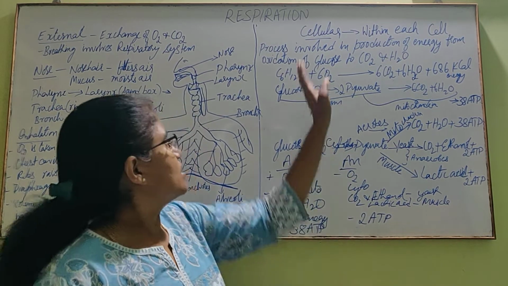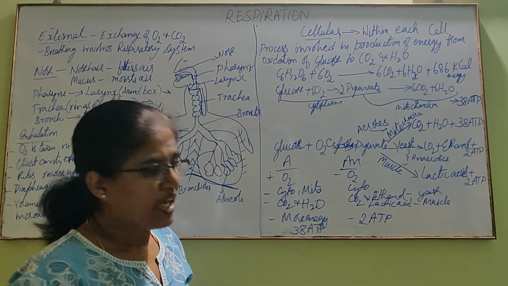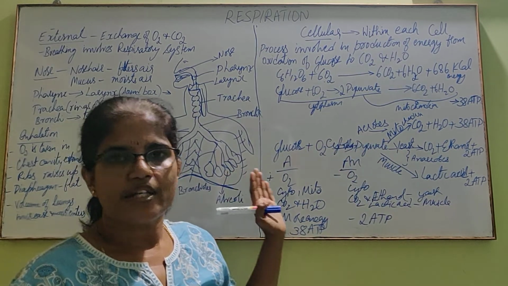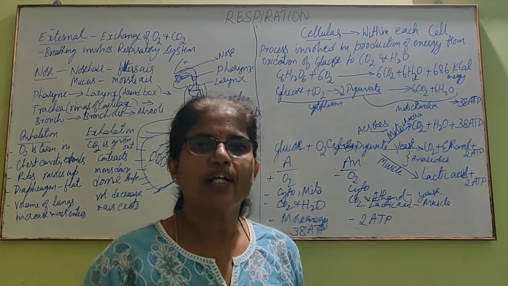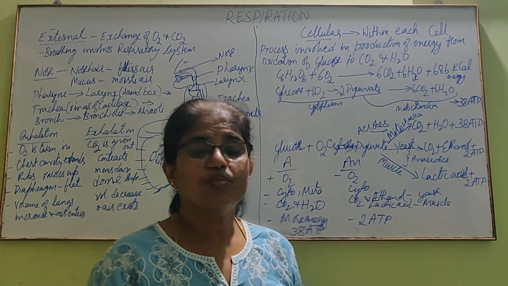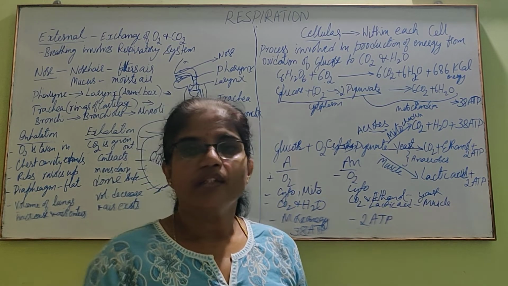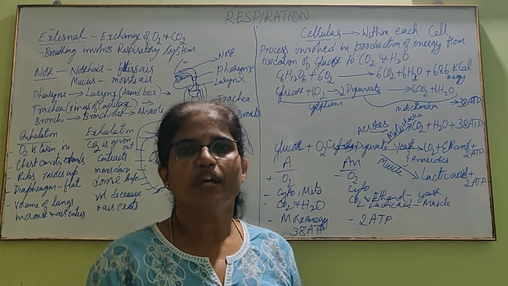Okay, this is cellular respiration and external respiration. Now this happens in the organisms which live on land. Now what happens to aquatic animals, animals which live in water? Those animals do not take oxygen directly from air.